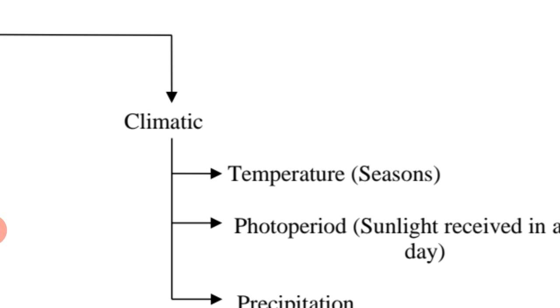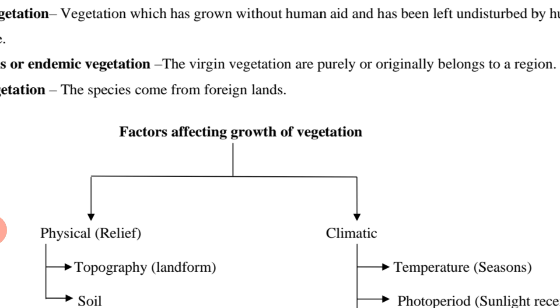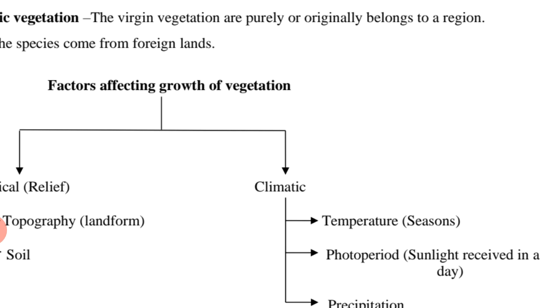Then photoperiod, that means the time period which is provided to a tree for the photosynthesis process or making food. So it depends on the sunlight during a day. During summers, we have long days, and that's why during summers or the rainy season, trees grow fast because they are getting a long photoperiod. But during winters, the duration of the days is short, and that's why the photoperiod is also short.